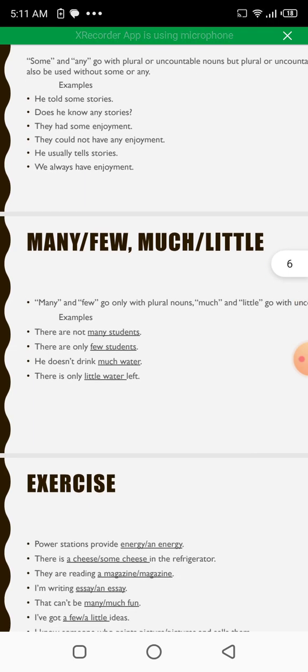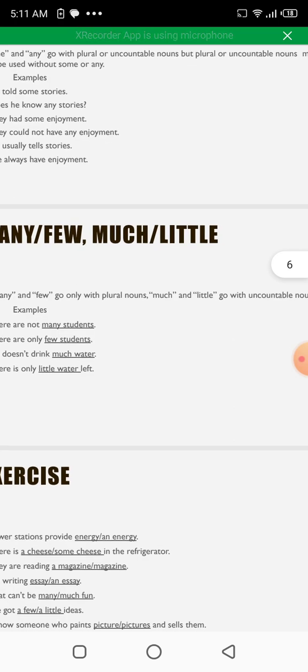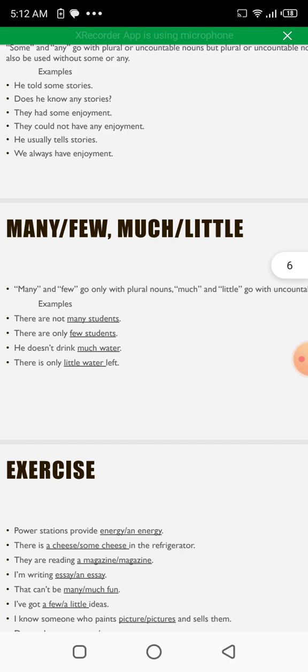Then there is the use of many, few, much, and little. Many and few go only with plural nouns, whereas much and little go with uncountable nouns. Examples include: there are not many students, there are only few students. Students is a countable noun, so many and few can be used before them.